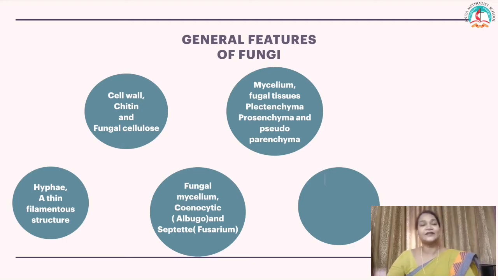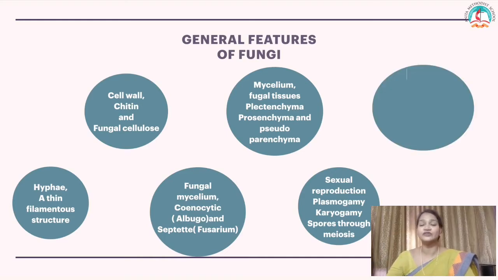So what is the reproduction in fungi? Under sexual reproduction, they undergo plasmogamy, karyogamy, and they form spores through meiosis. What is plasmogamy? Fusion of the plasma membrane. What is karyogamy? Fusion of the nuclei. And they also form spores through meiosis.